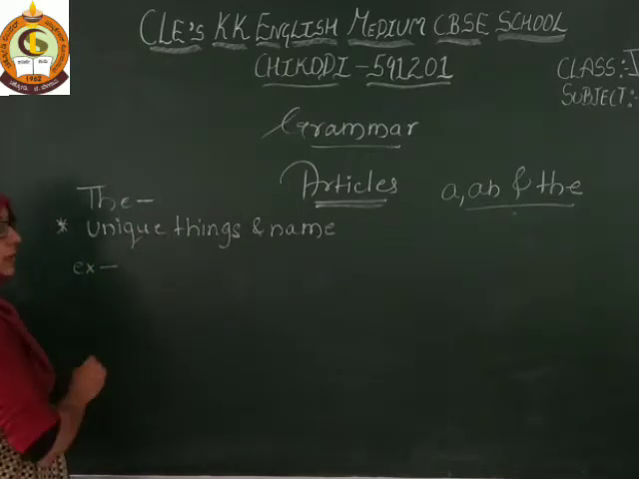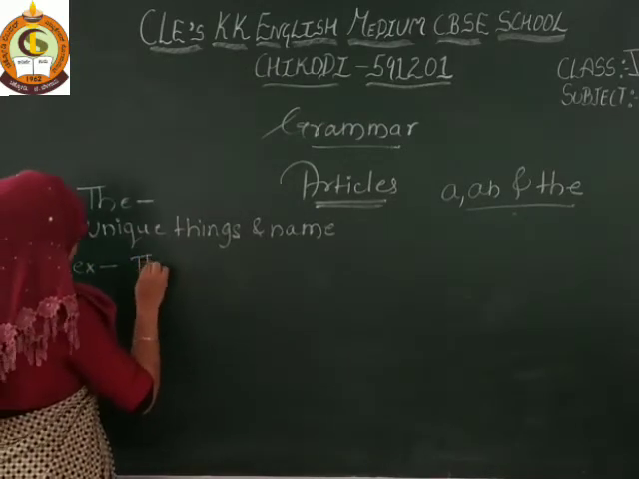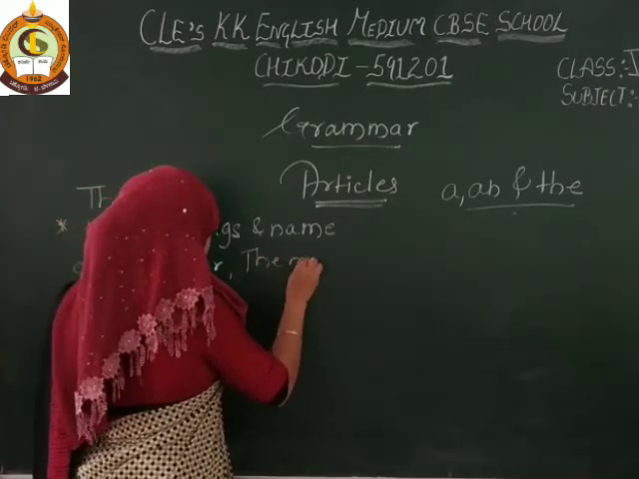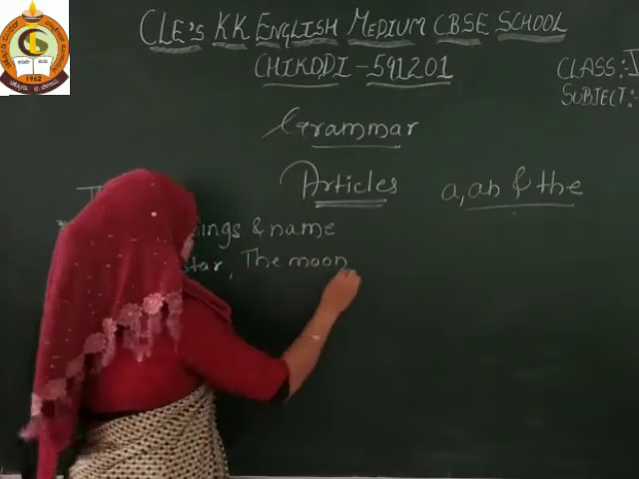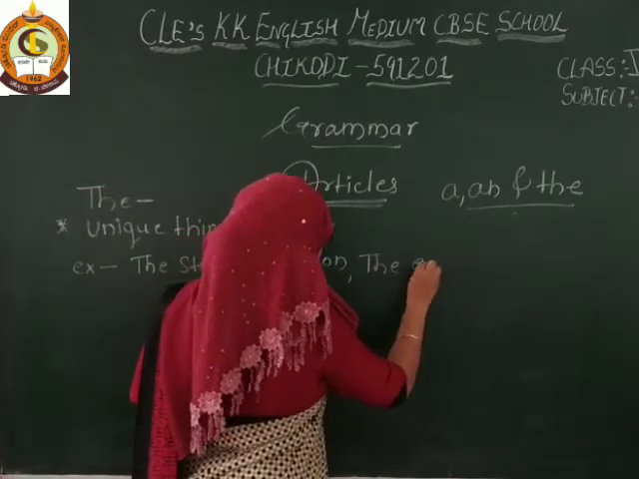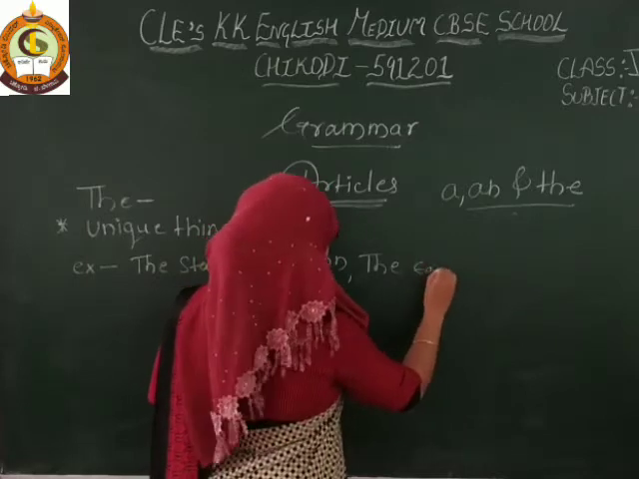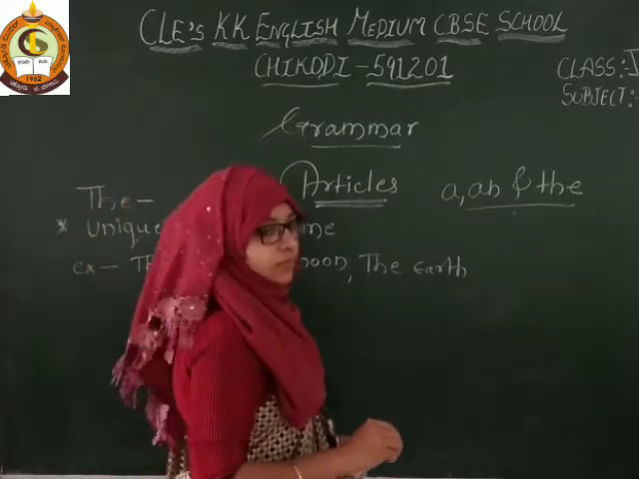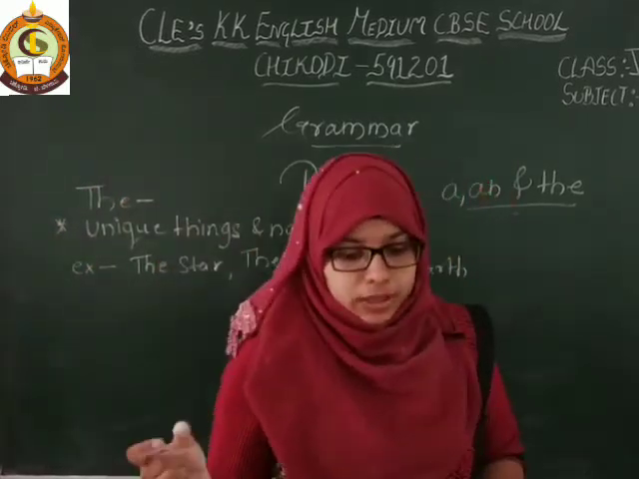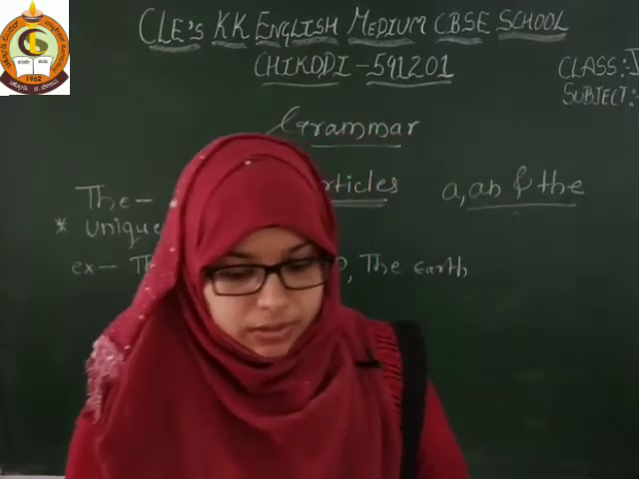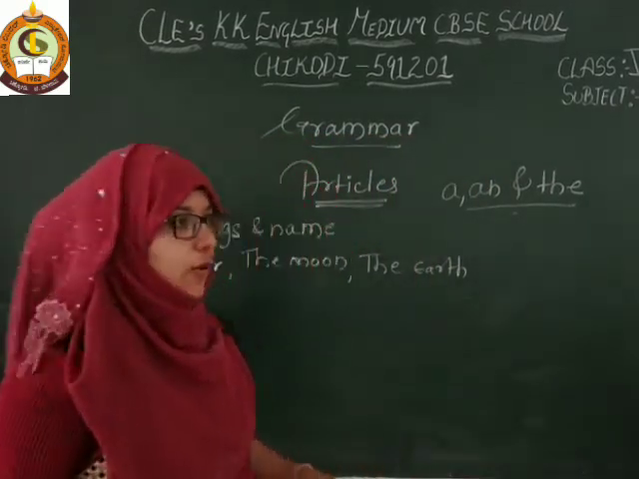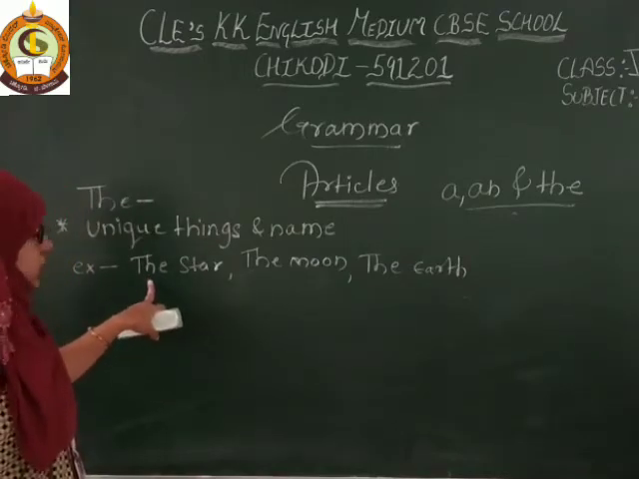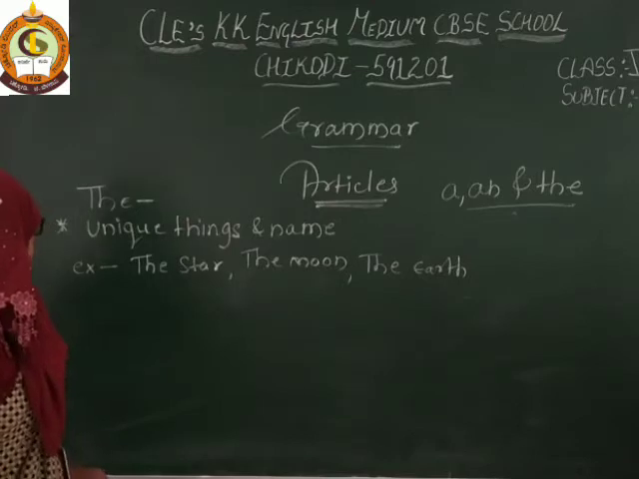Very good. The star, the moon, the earth. For that we use the. Yes or no? These are examples because these are unique things. You can even write down the president of India. For that also you use the. Okay, the first use is over.